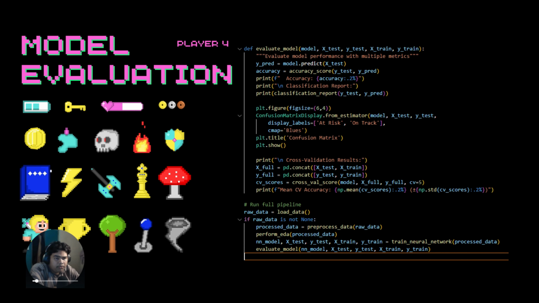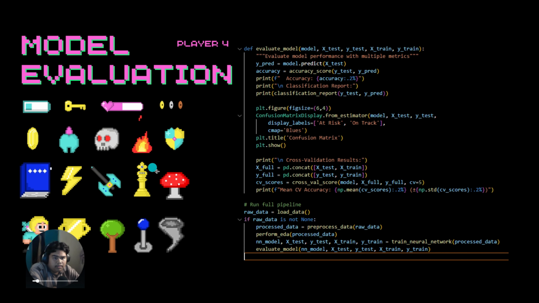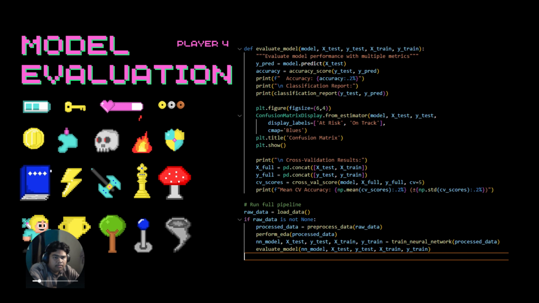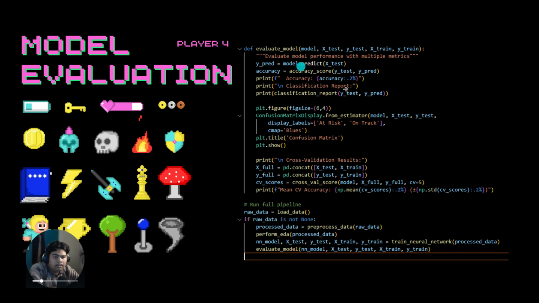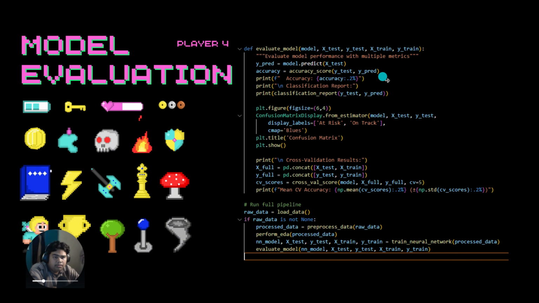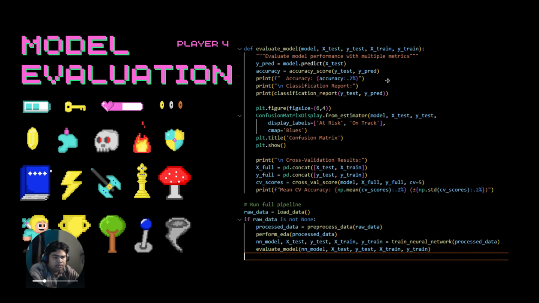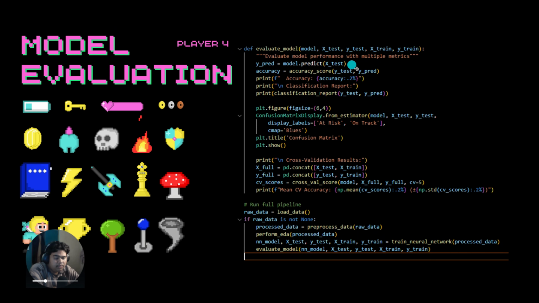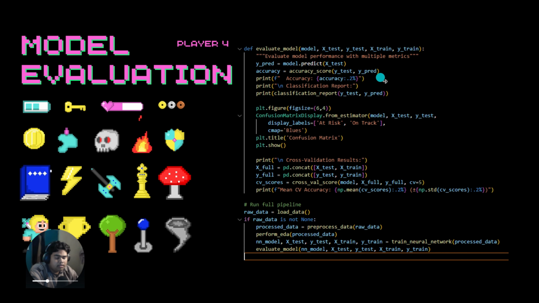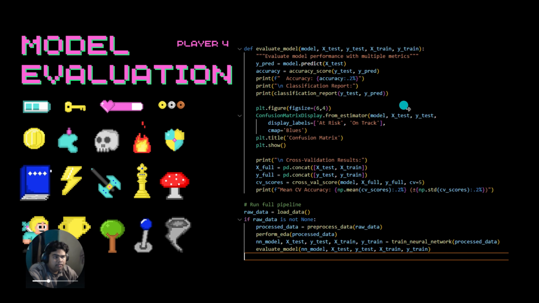So, I will explain the evaluation of our neural network model and summarize our overall results. After training the model, we evaluate it using multiple standard metrics. The evaluation process is handled in the evaluate model function, as in the code. First, we use the trained model to make predictions on the test set. These predictions are compared with the actual labels using accuracy score to compute the average accuracy. I will show the accuracy score next in the results.